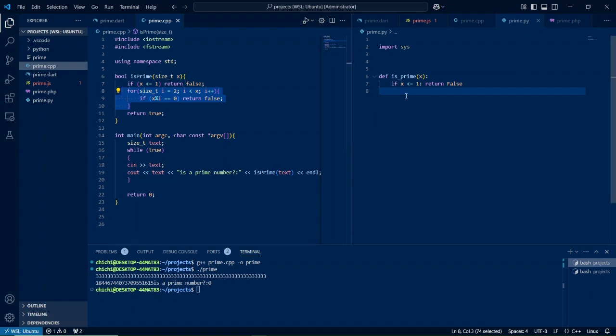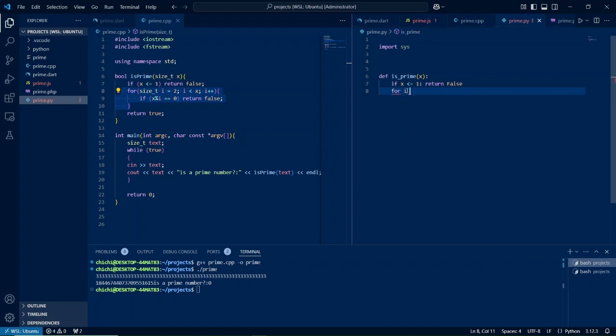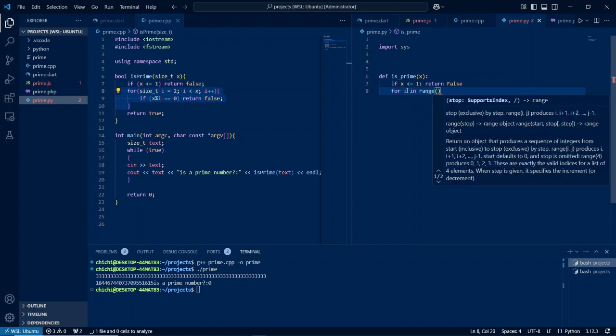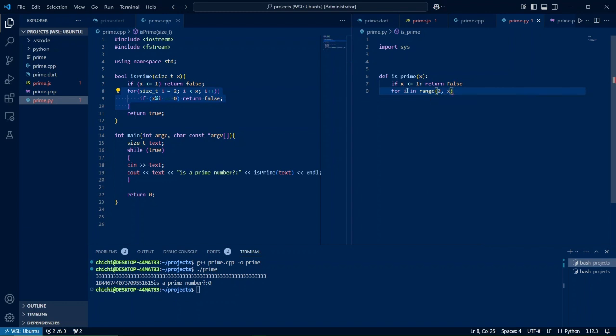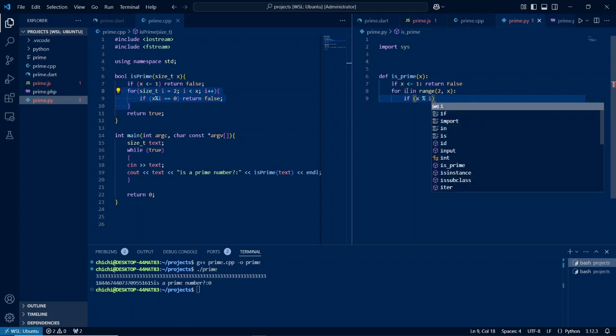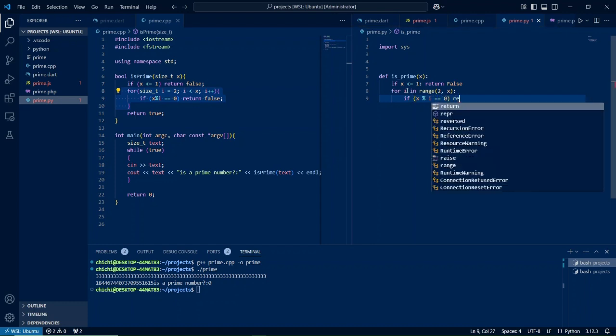Anyways, back to Python. In this case, I will simply use the for in with the range function. I am starting from 2 all the way up to the prime number, but not including the prime number. We'll be incrementing by 1, and if any number divides x, obviously x is not a prime number.